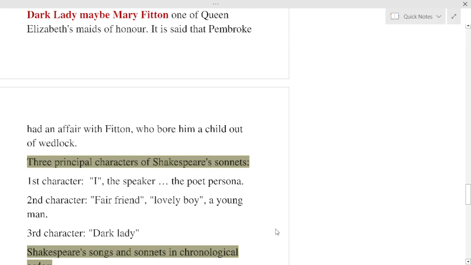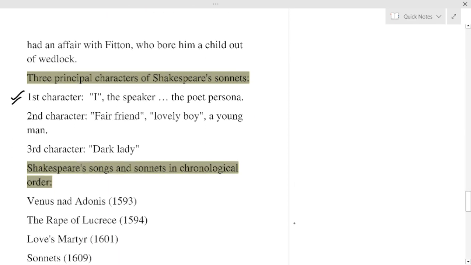Three principal characters of Shakespeare's sonnets. The first character is I. It is obviously the poet persona. The second character is the fair friend, lovely boy. These are the terms he uses, a young man, Mr. W.H. And the third character is the dark lady.